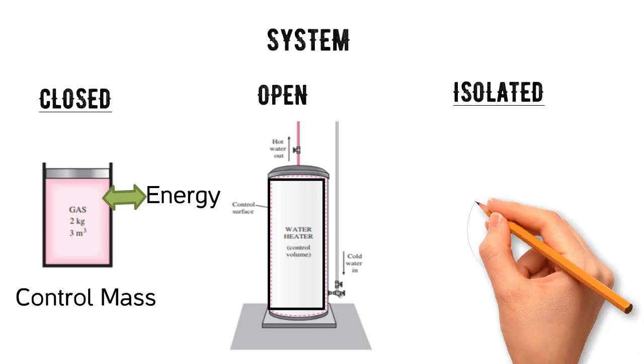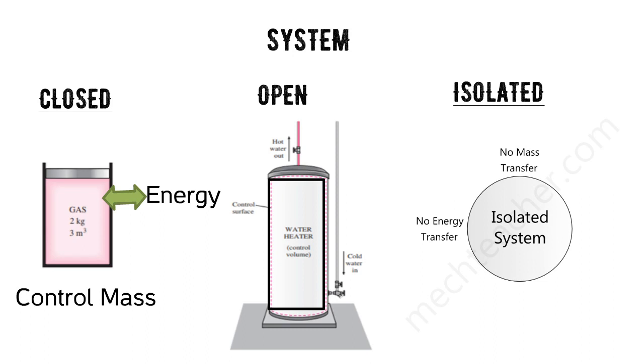An isolated system is a system in which there is no exchange of mass and energy.